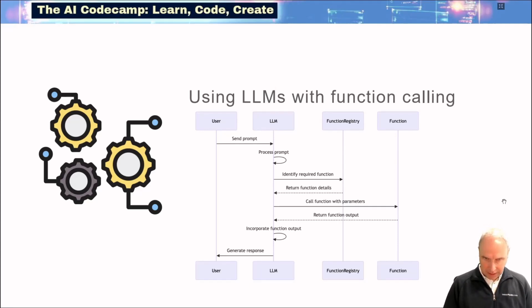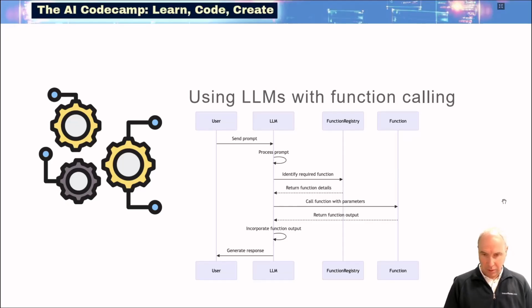First of all, we inform the Cloud LLM about all the functions that we have available, with a description of these functions. Then everything starts with the user who sends a prompt to the LLM. The LLM identifies at that moment the function that it might have to call to give a proper answer to the prompt. So the first thing is identification of the function. When a matching function is found, it will perform a call to that function.